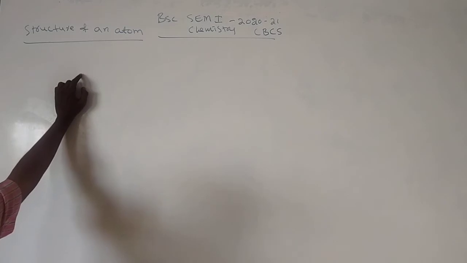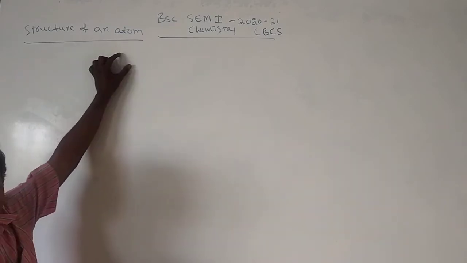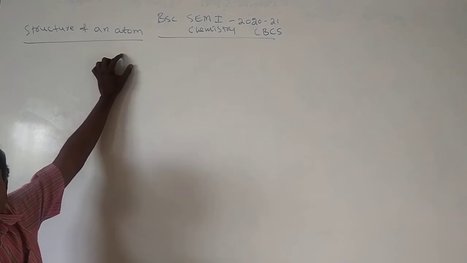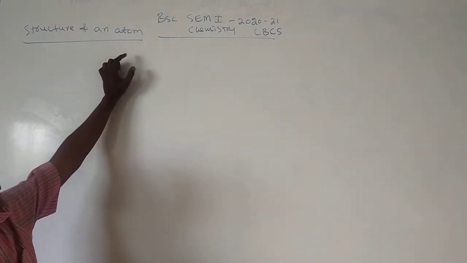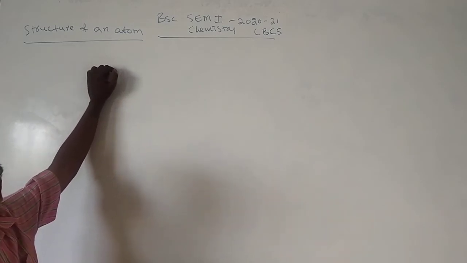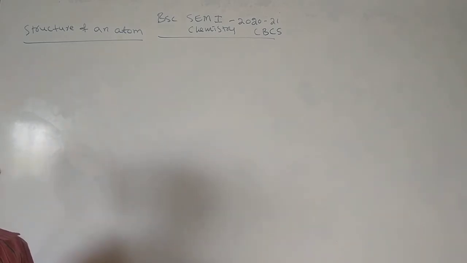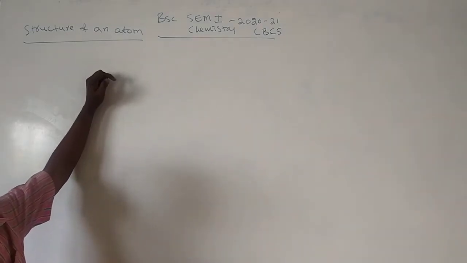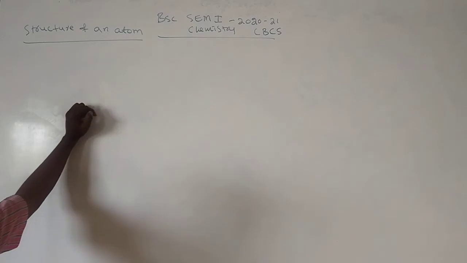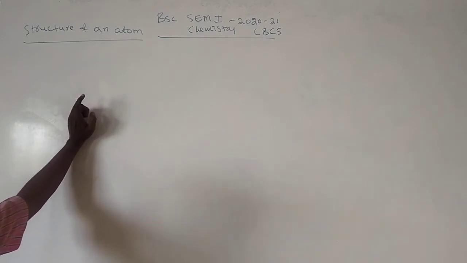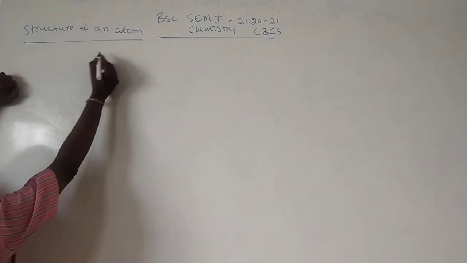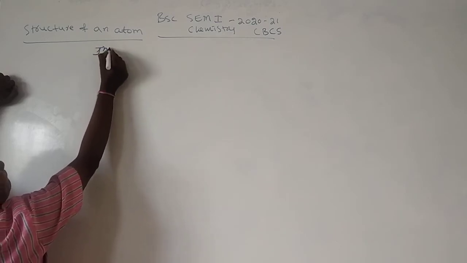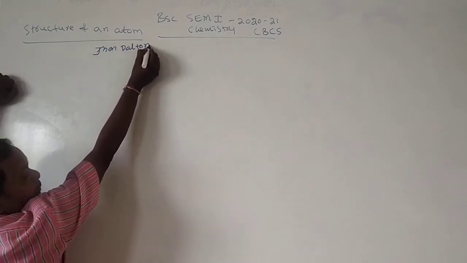Structure of atom. Before seeing the structure of atom, what is the meaning of atom? Atom means indivisible or indestructible particle. Smallest particles in the world we consider as atoms. Atom is a Latin word, atomio, meaning indivisible particle. The word atom was introduced by John Dalton.